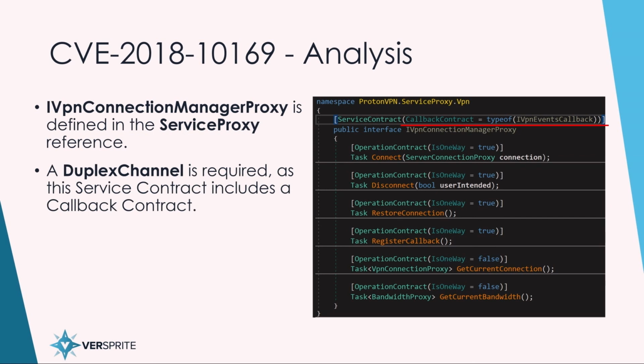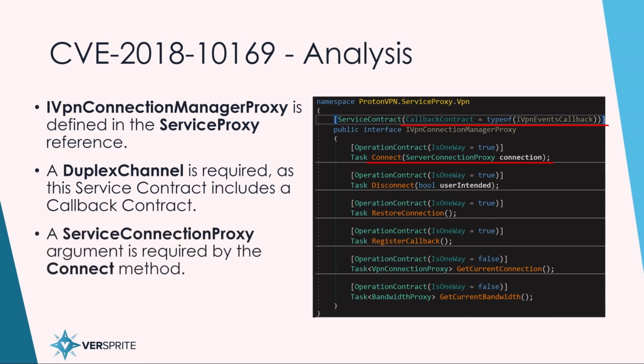There's a callback contract in the service contract field. What this means is that there's two-way communication expected, so we have to establish a duplex channel instead of a normal channel factory. We also see that the Connect method takes in a ServiceConnectionProxy argument. This makes it the most interesting method, because only the Disconnect method takes a Boolean value and the other methods are void methods. So we investigated how the Connect method was implemented more closely.